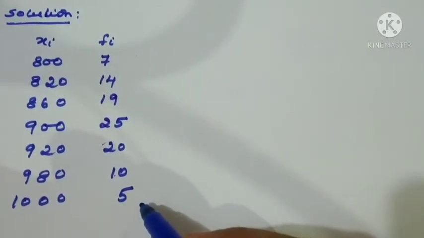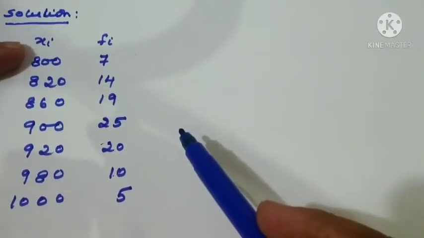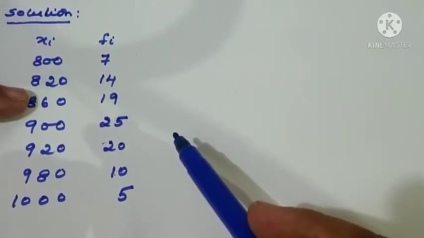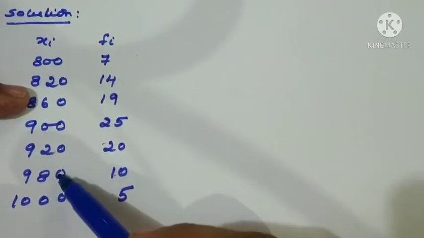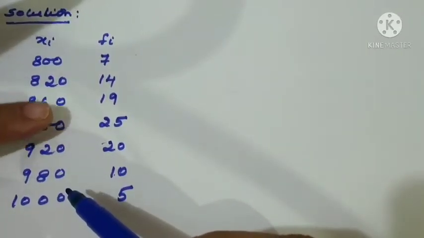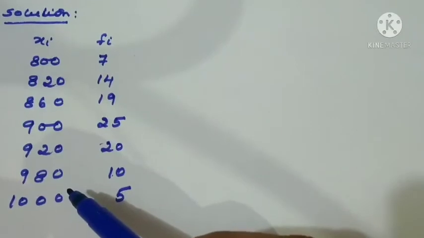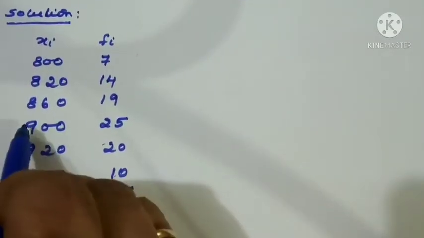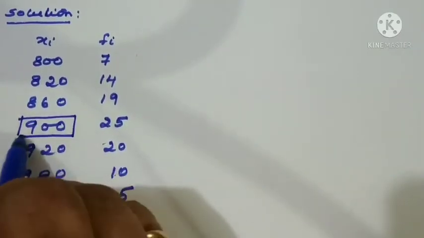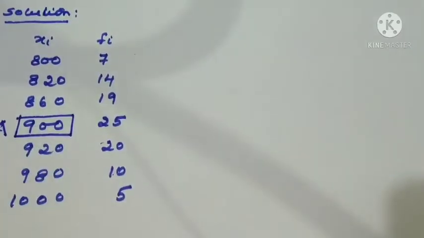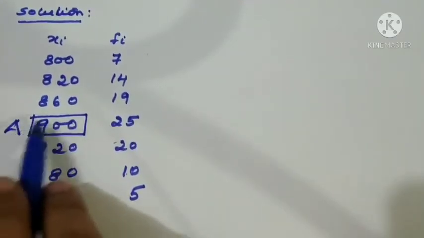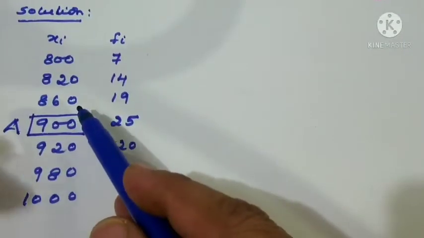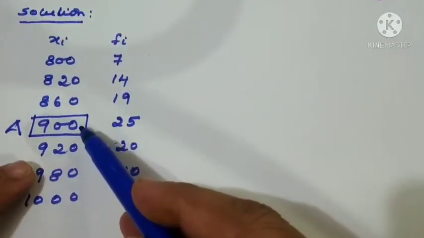So what should we do first? See the observations here: 800, 820, 860. Here 920, 980, 1000. So 900 is dividing the data here. So the mid value is there. So we are assuming that 900 is our assumed mean. I am writing A here. Either this side or that side I can write, because space is less, I have written this side. If there are two values in the middle, an odd number of observations is there, so we directly get it.